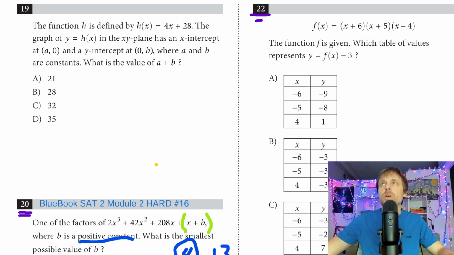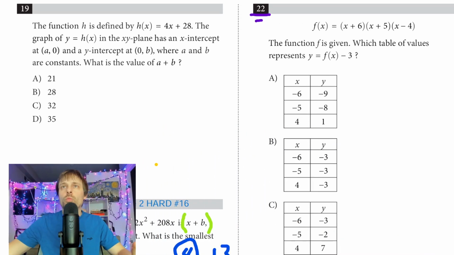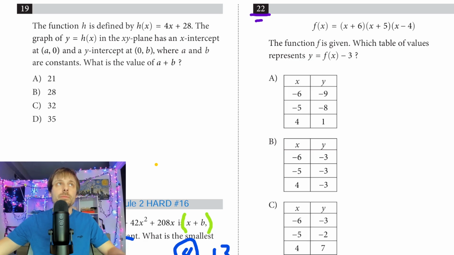I look at number 22. This is going to be another one where we will see different versions of it. Let's start off with, it looks like it's going to be an x to the third, right? x times x times x is going to be x to the third.